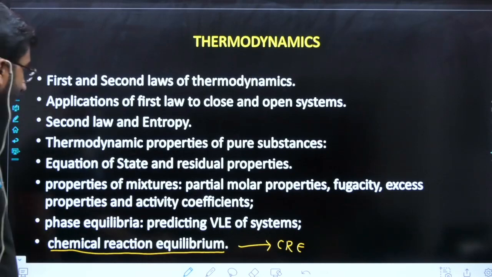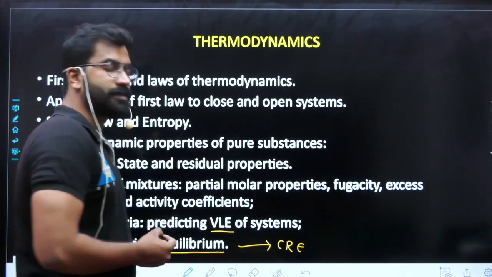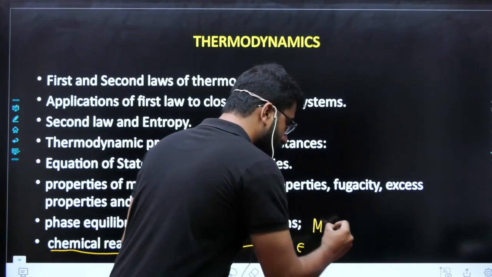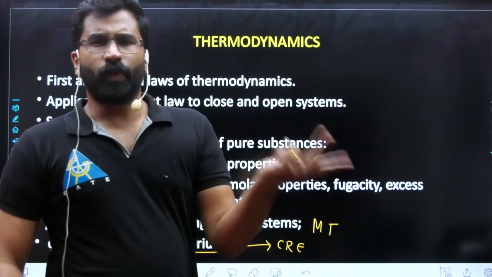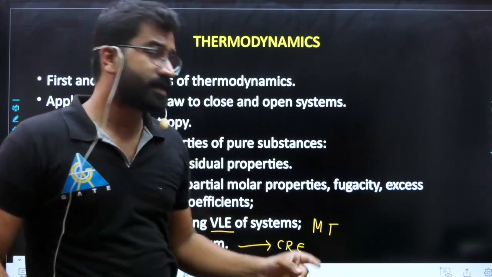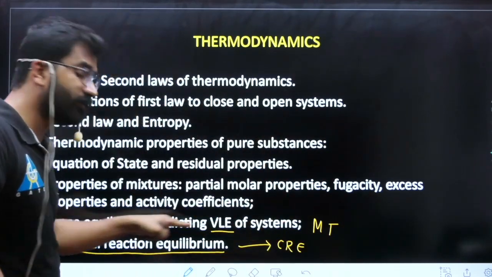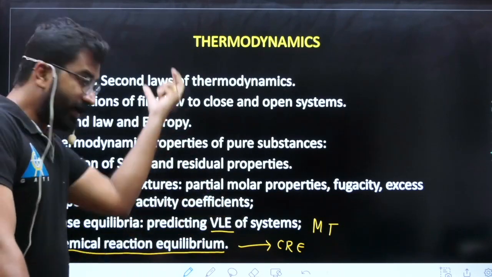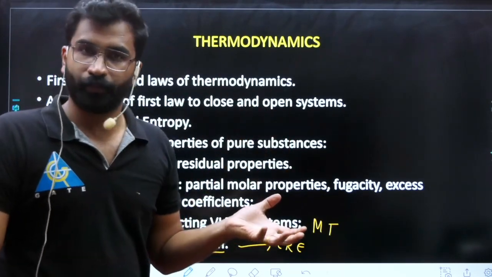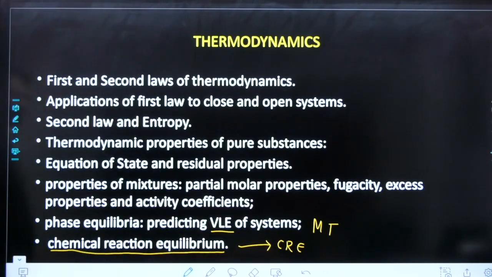Okay. Now in the VLE systems, vapor liquid equilibrium, this is directly connected with our mass transfer. Raoult's law, Henry's law, or whatever equilibrium relation we study in mass transfer, azeotropes, everything is linked here as well, right? So when you study this, try to understand that as well, so it will be helpful. Okay, simple. Now, first and second law of thermodynamics, application of first law to closed and open system.